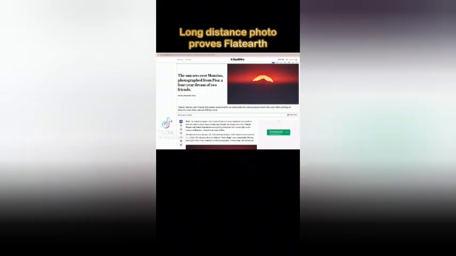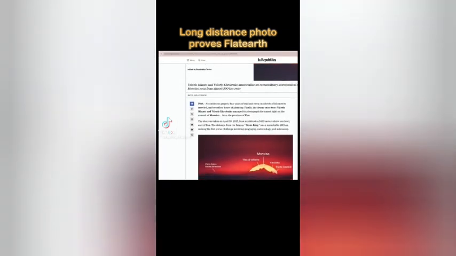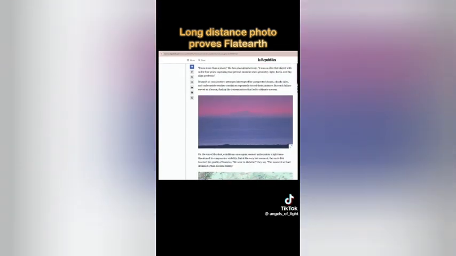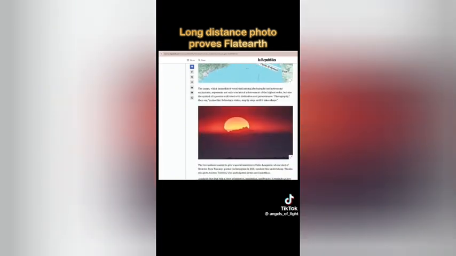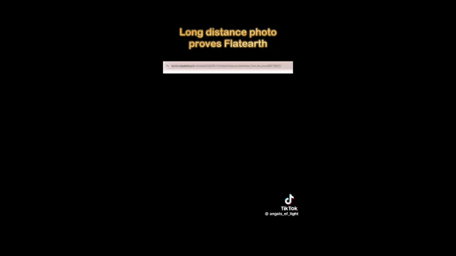Here we have an observation done from Pisa, Italy, across to Mount Viso. The observer height was 400 meters above sea level and the distance was 296 kilometers to Mount Viso. Here's the article talking about the observation, and here's a link to the actual article.